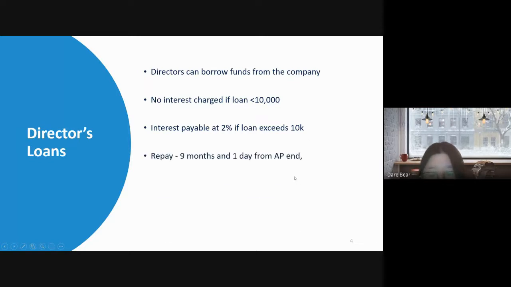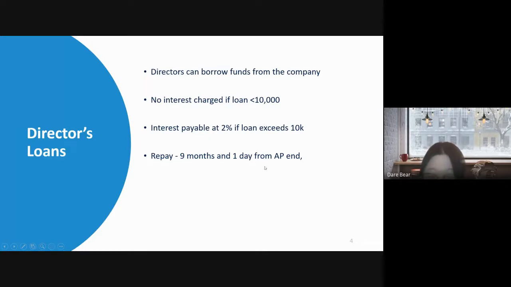But it is a very cheap loan. Maybe you would like to borrow money from your company, but there is something you should be aware of, which is the repayment time. It is 9 months and 1 day from your accounting period, and during this time you should make the repayment. You should pay the money back to your company.